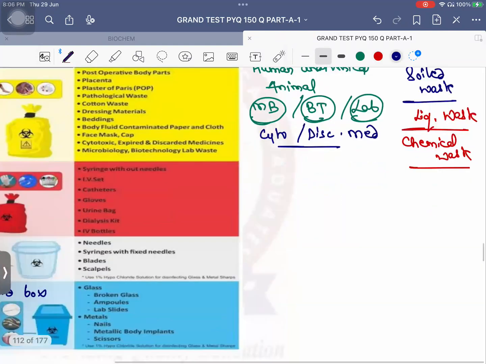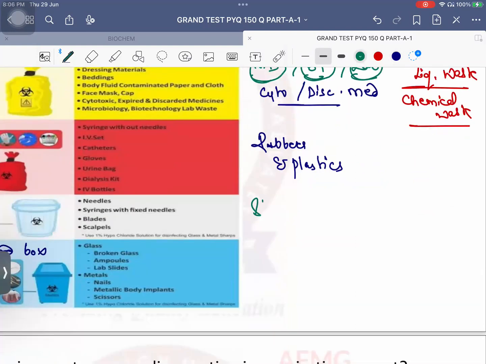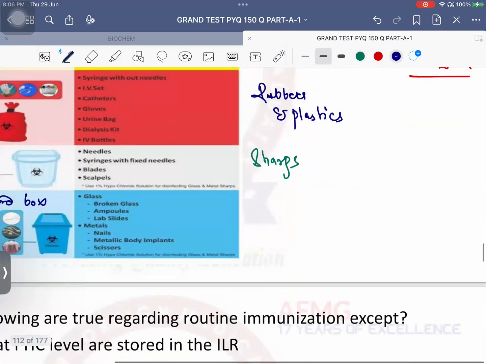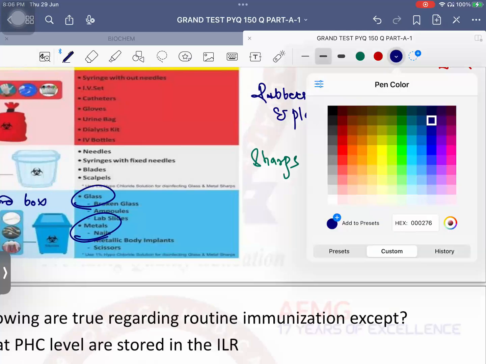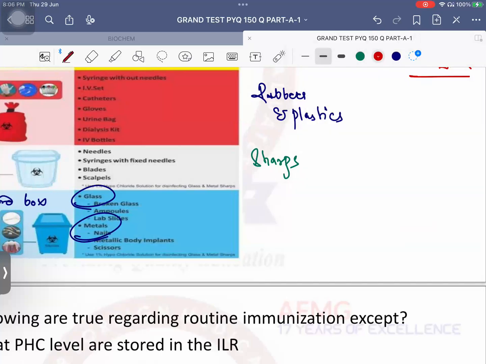What goes in red? Recyclables, recyclables, right, rubbers and plastics. Okay, recyclables like rubbers and plastics. In the white translucent container we dispose of sharps usually, and in the blue container glass and metals, glass and metals. General waste, black bag. Very good. So wrappers and such go into the black bag.